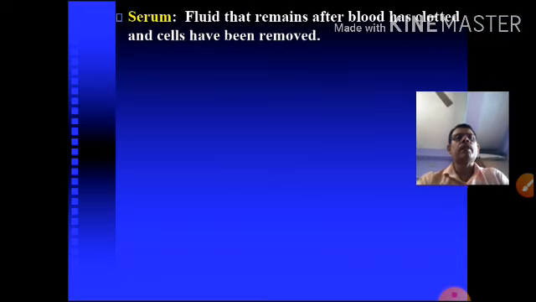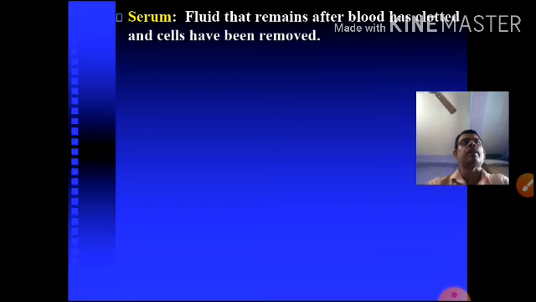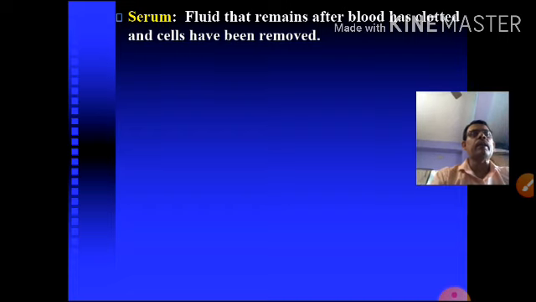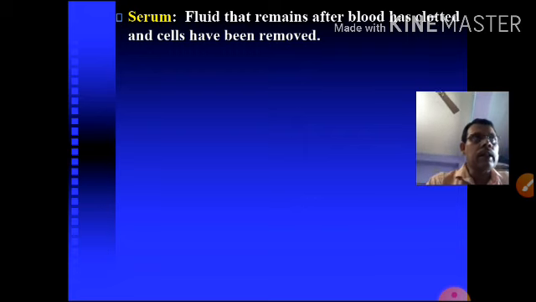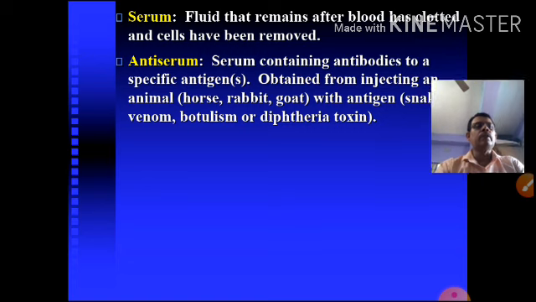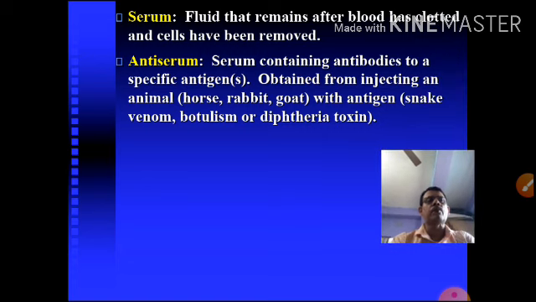Serum. What is serum? It is the fluid that remains after blood has clotted and the cells have been removed. That is called serum. That means cell-free plasma is called serum. But serum and plasma are quite different. Plasma contains plasma proteins and others, but not cells, while serum is totally free from corpuscles.